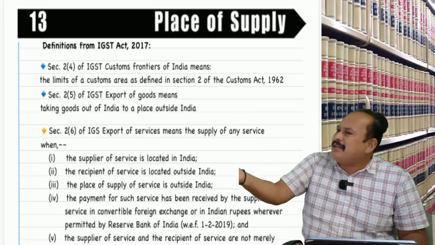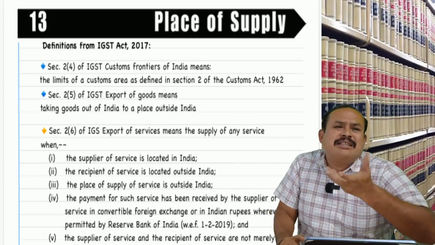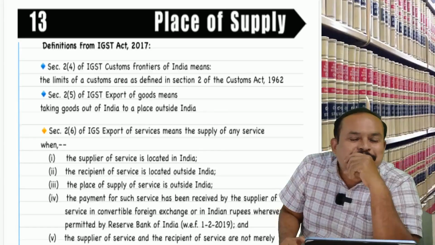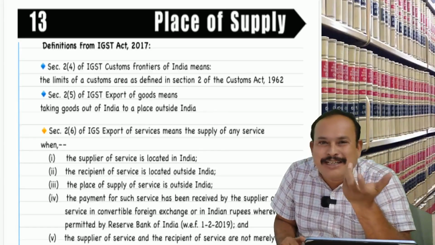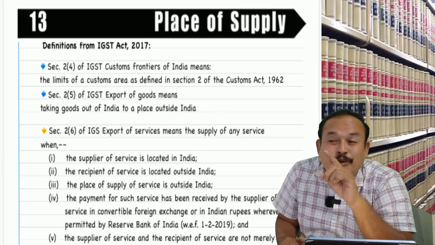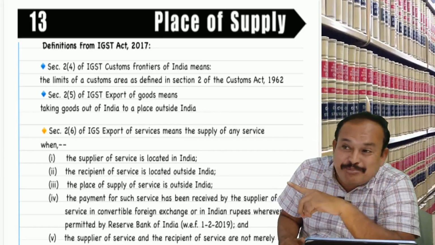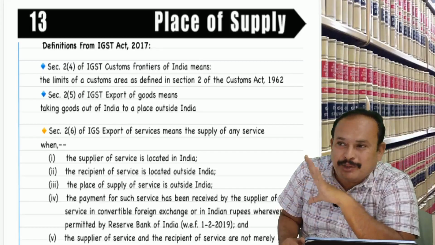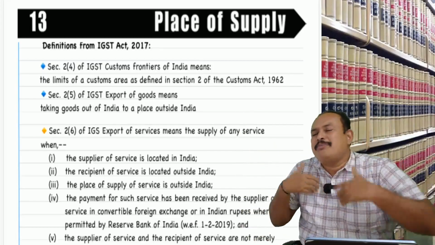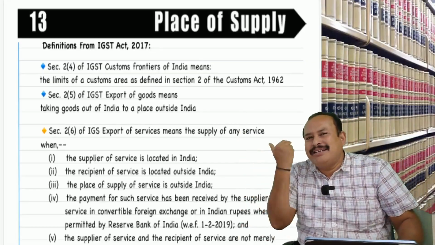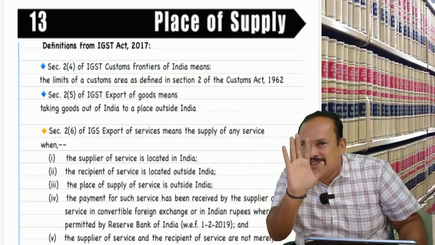If the recipient does not ask, it is not required to mention the recipient's name and address. Is that clear? Now the Chennai supplier of the OTT platform got 499 rupees from Miss Priyanka, an unregistered person from Bangalore. She has not demanded the invoice, so I have not mentioned the address of the recipient in my invoice.